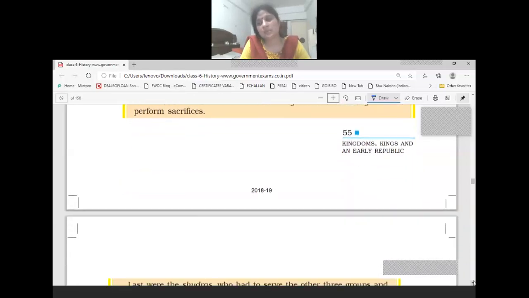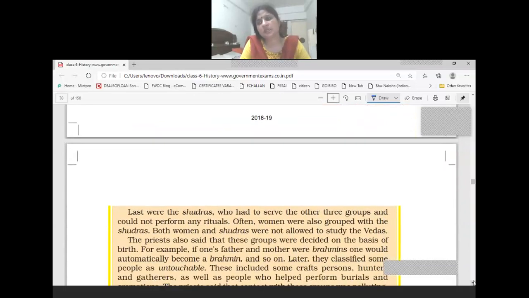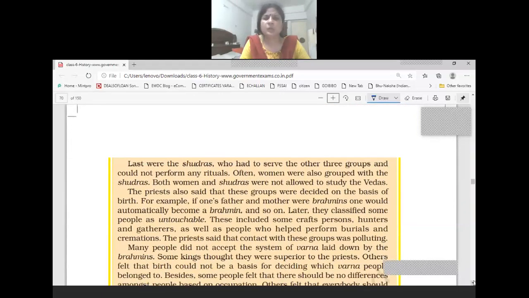Now, the Sudras. Sudras were those people who served the other three groups, and they were not allowed to perform rituals. These people were also considered untouchable, and they were ill-treated by the other Varnas of the society.